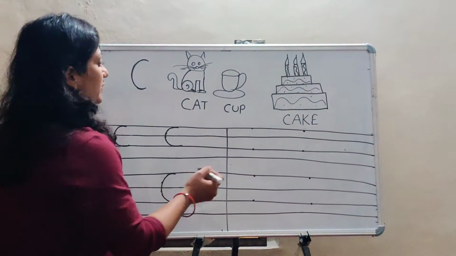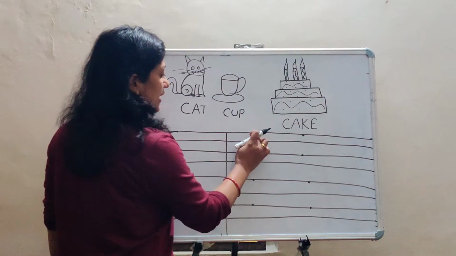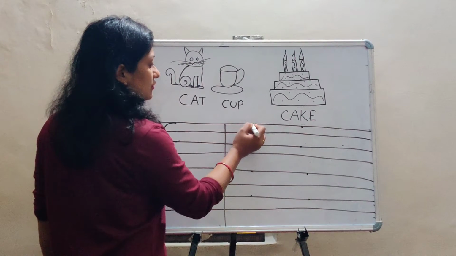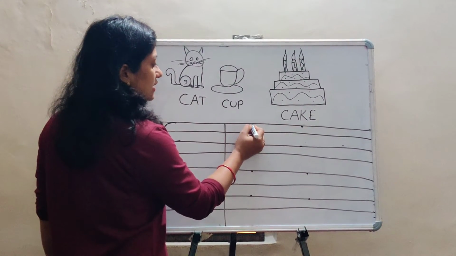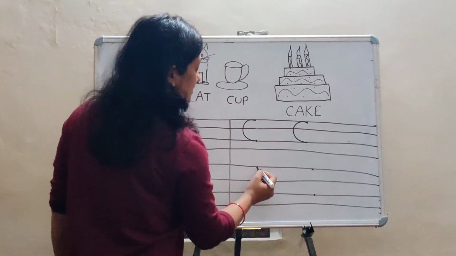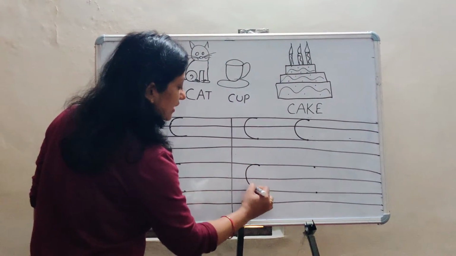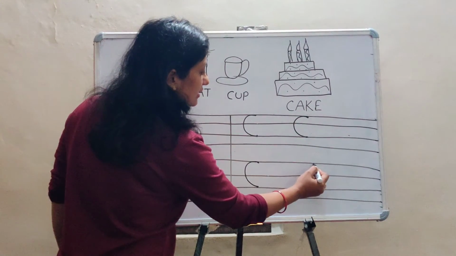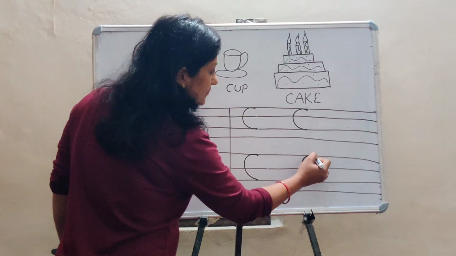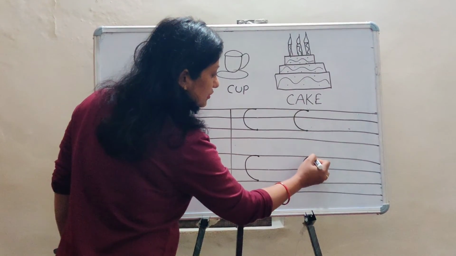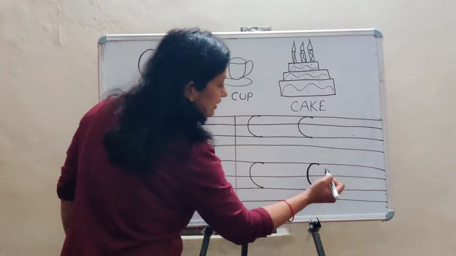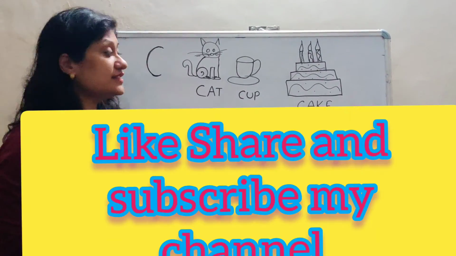So now we'll write how to write in a two dots. So you trace up to down. You need one curve line. So like this, curve line, letter C. You trace up to down and you need a curve line. So you make a curve line. So letter. I hope you understand the letter C.